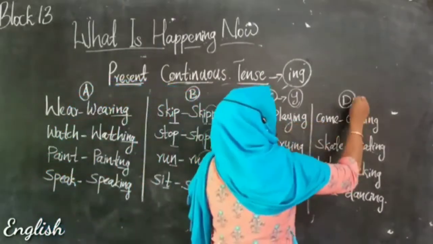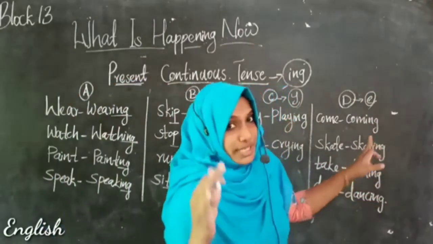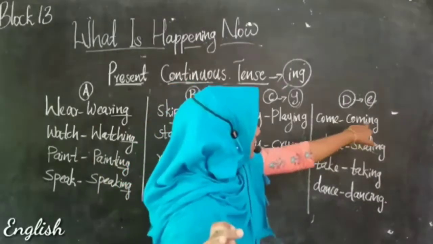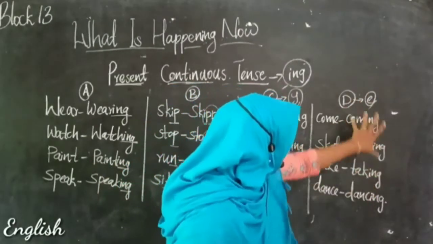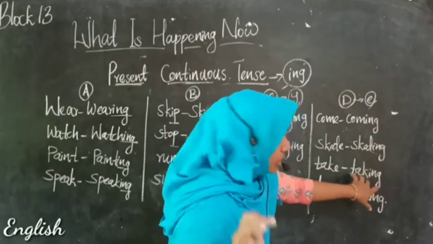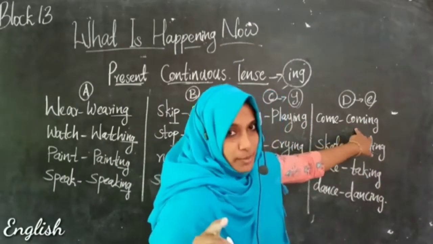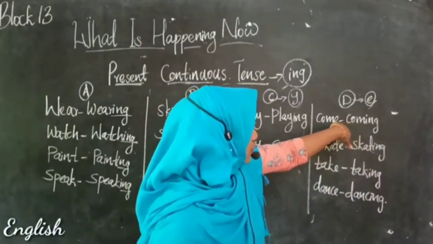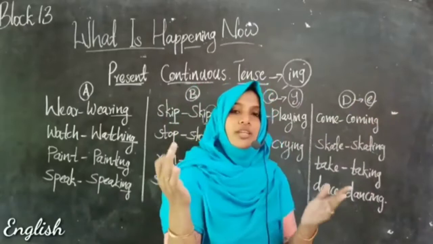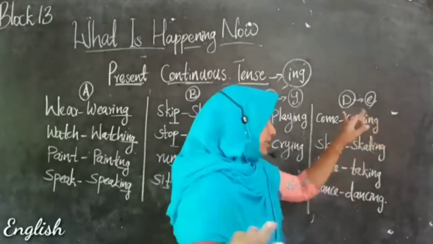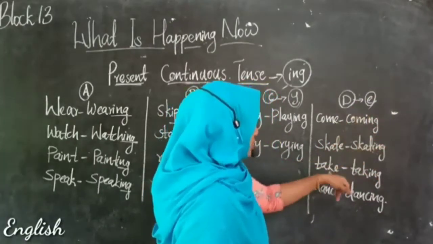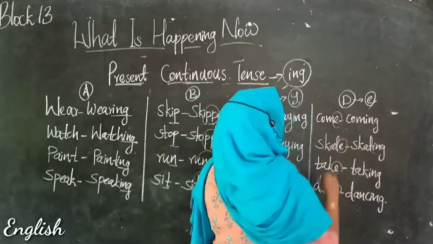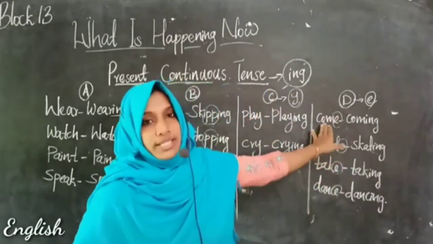Then in the case of E-ending words, you have to drop, you have to erase the letter E. Here, when you look at these words, you can't see the letter E. Am I right? I have removed the letter E, and in the place of this E, we just added ing. Then skate, skating, take, taking, and dance, dancing. All these words end with E.